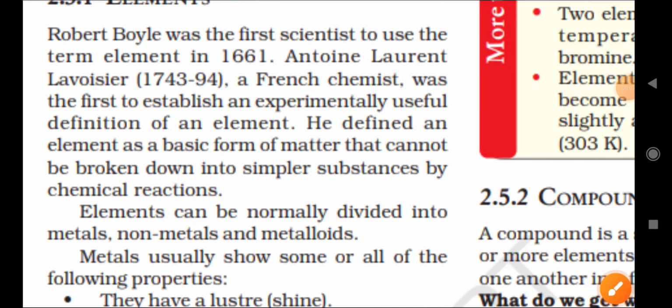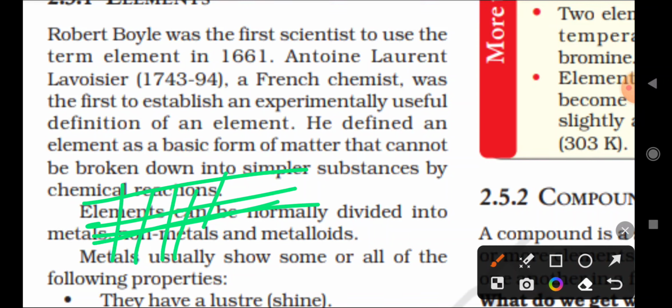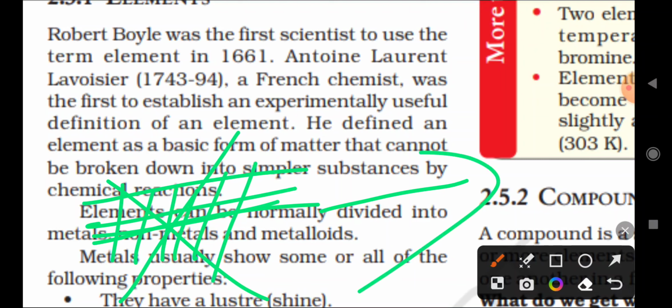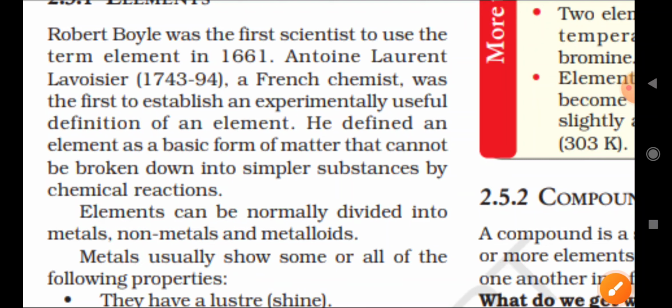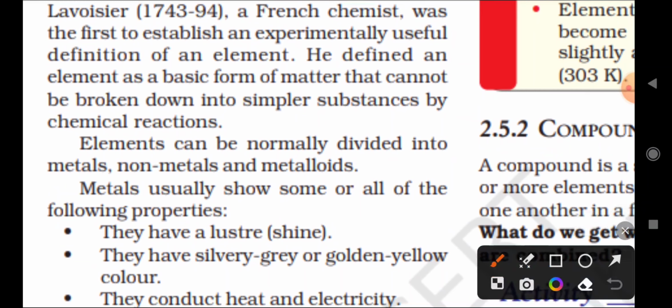Basically he said that every matter is made up of elements only, and that elements cannot be broken down in a chemical reaction. A simple definition: an element is the basic form of all matter that cannot be broken down into simpler substances in a chemical reaction. That was given by which scientist? Antoine Laurent Lavoisier.